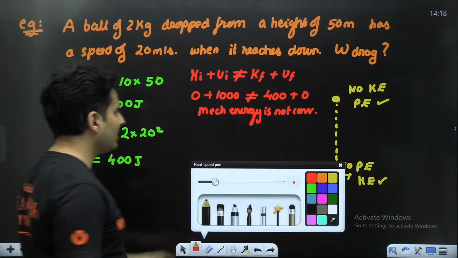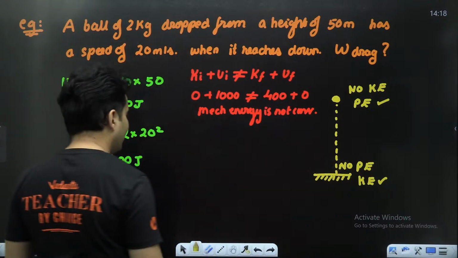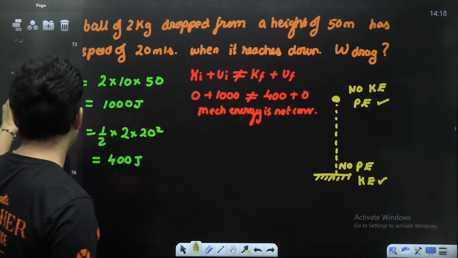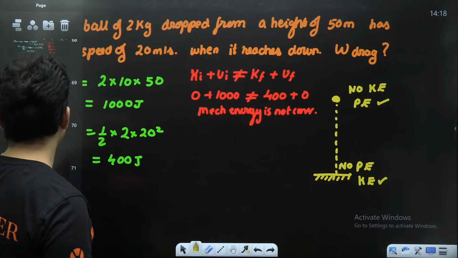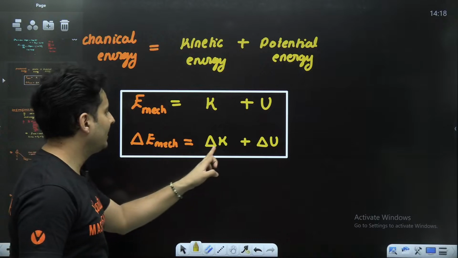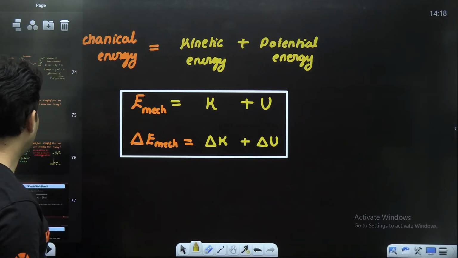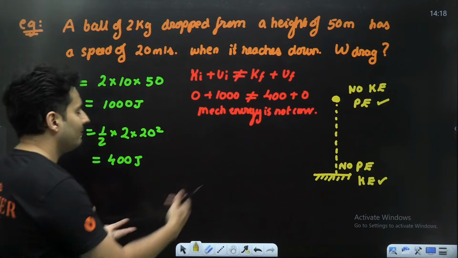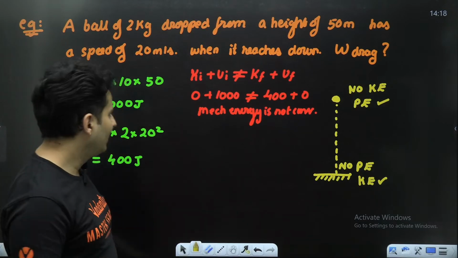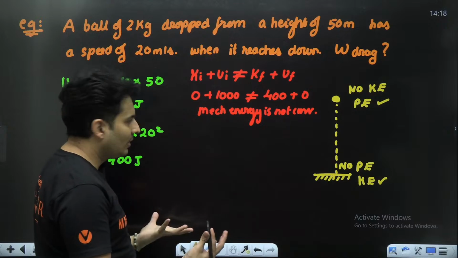So how much energy did it suck? We can find it out by this simple calculation. I just told you some time back, if mechanical energy changes, find the change in delta K and delta U. That will give you the value of how much mechanical energy has been lost.